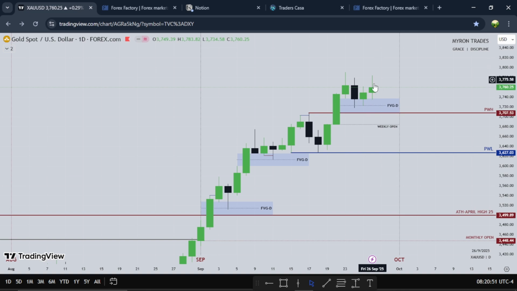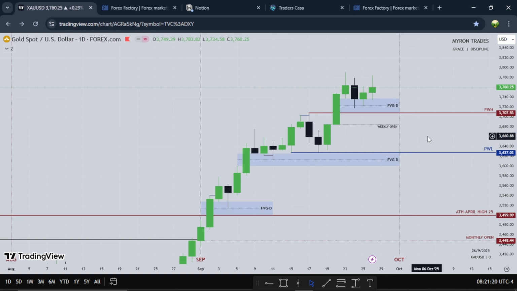But if this fair value gap will fail, there's a smaller one here. I want to see this one being used as resistance to go lower. Then there are equal lows right here. I want to see if price will want to retest this old fair value gap as it did once more here. So that's about that on gold. So gold is pretty bullish, higher prices on gold. But since the dollar wants to turn going higher, maybe we might see some pullback on gold before we go higher again. But we'll see. It's NFP week as well, so we have to be careful on our expectations on price.